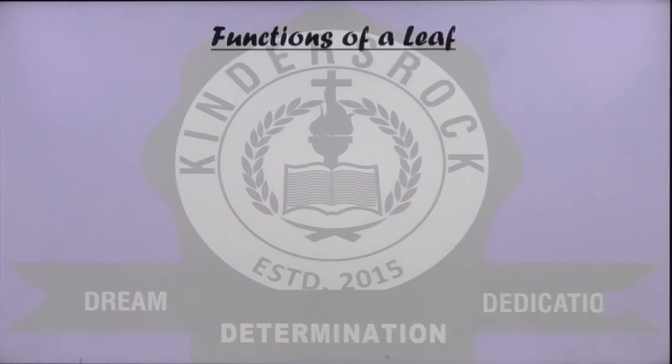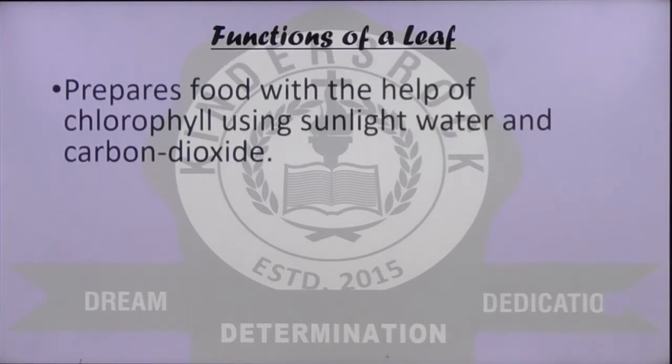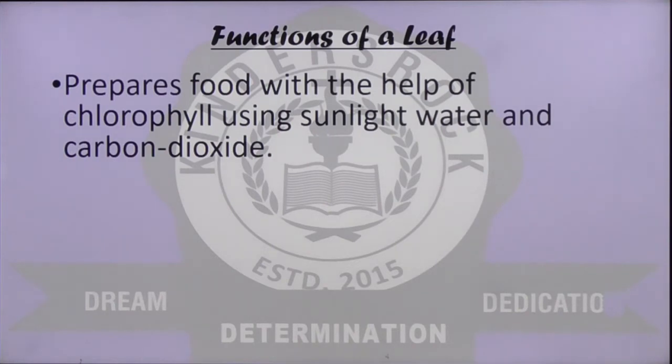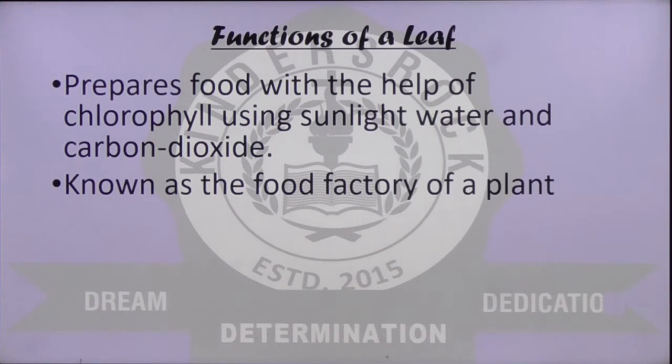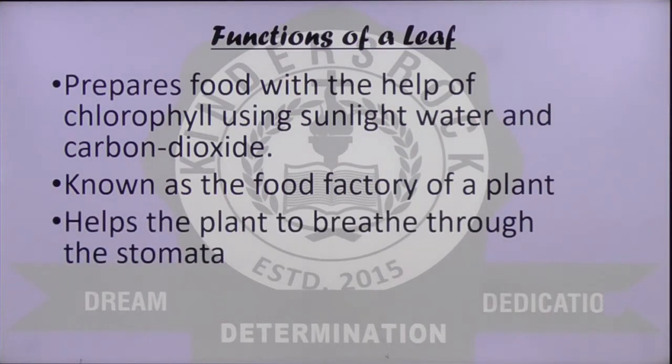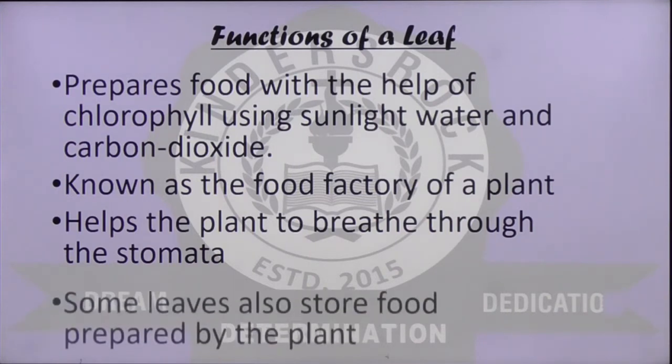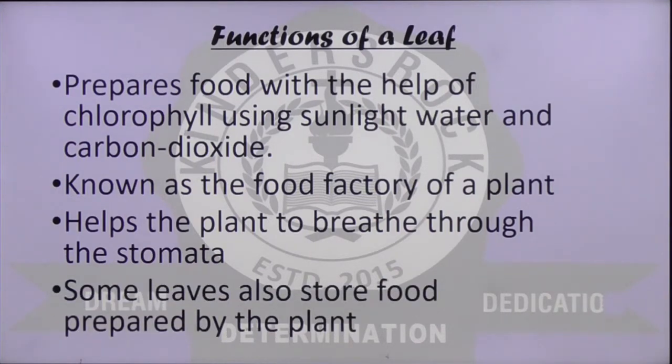Let us look at the functions of a leaf. Leaves prepare food with the help of chlorophyll using sunlight, water and carbon dioxide. Leaf is also known as the food factory of a plant. It helps the plant to breathe through the stomata. Some leaves also store food prepared by the plant.